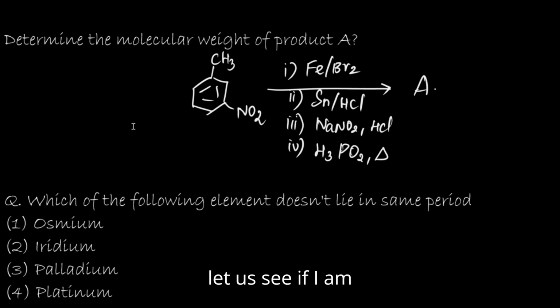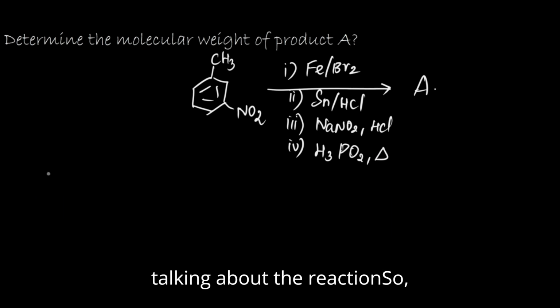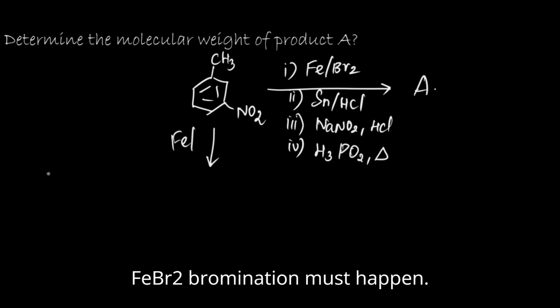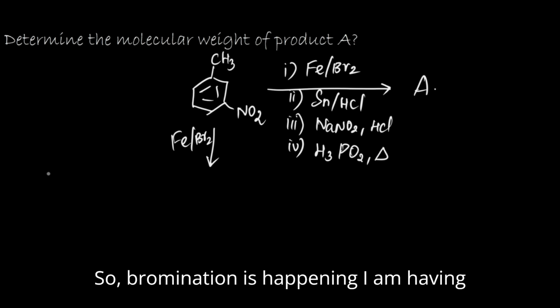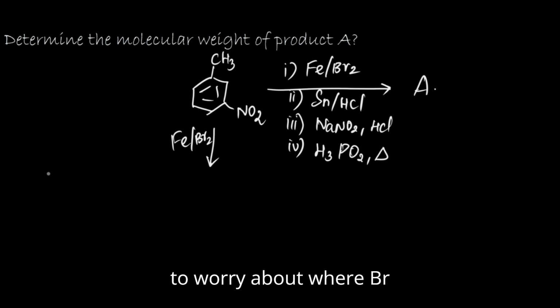Let's see. The reaction goes like this. From here, with FeBr2, bromination must happen. Bromination is happening. I am having CH3 and NH2. But here you need not worry about where Br should be placed, because you can place it anywhere.